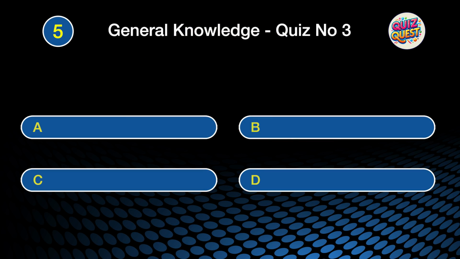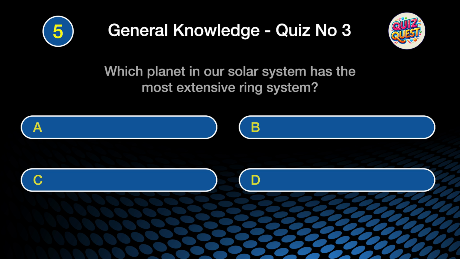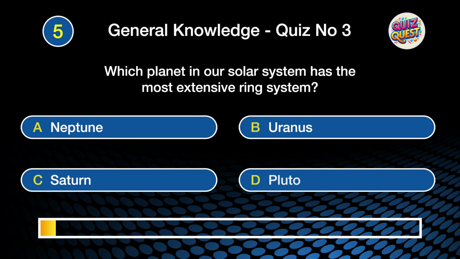Question 5. Which planet in our solar system has the most extensive ring system? Is it A. Neptune, B. Uranus, C. Saturn, or D. Pluto?